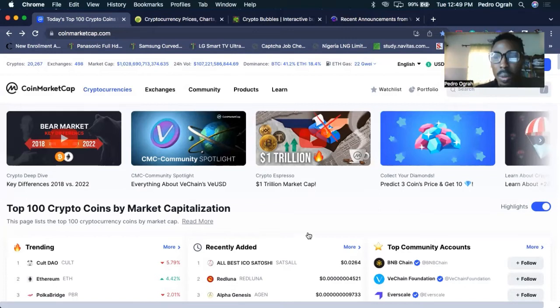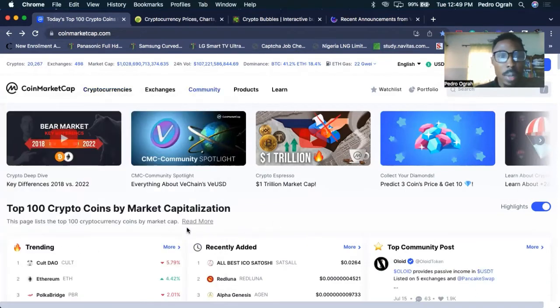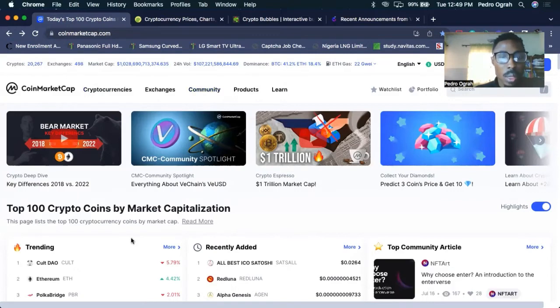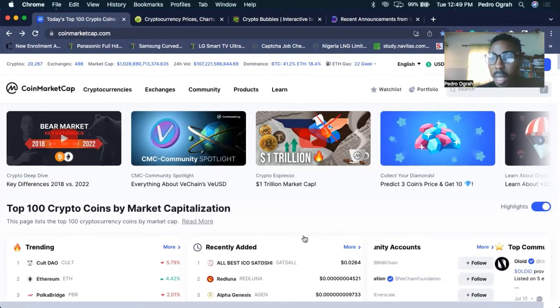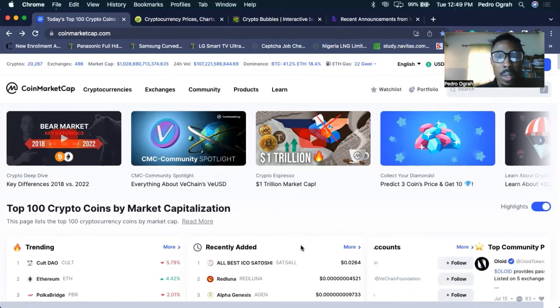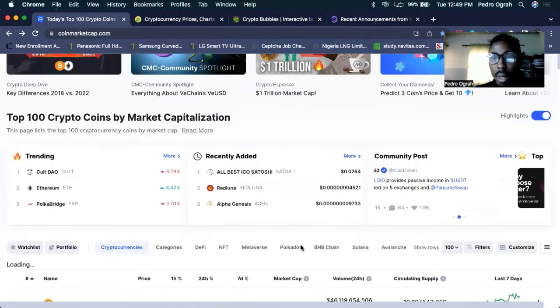So let's scroll over. Then look, we have here a trending section. When we talk about trending, it means the coins that people are talking about more, whether people are buying or selling it. So it may talk more about volume and stuff like that. And we have recently added. These are coins that were just added to the CoinMarketCap site recently. That's called recently added. So if I scroll down, we'll see the list of all the cryptocurrencies.